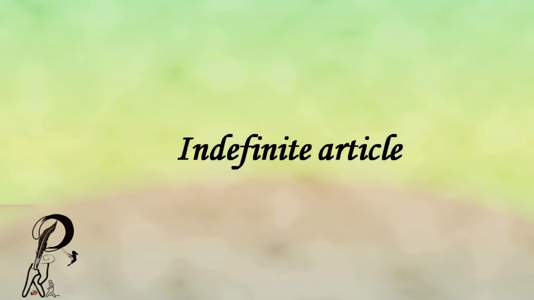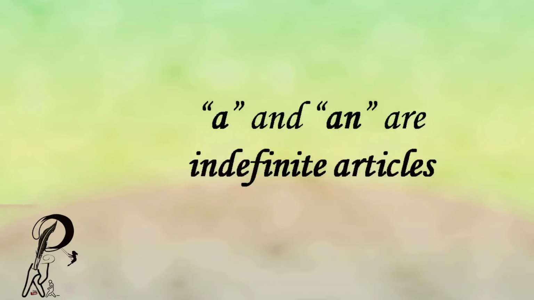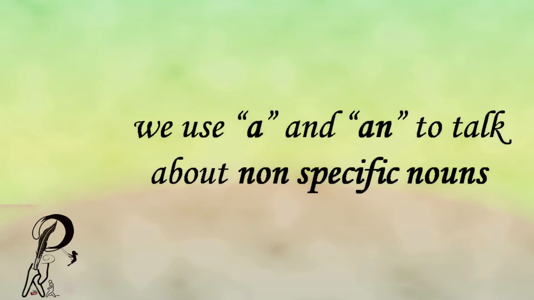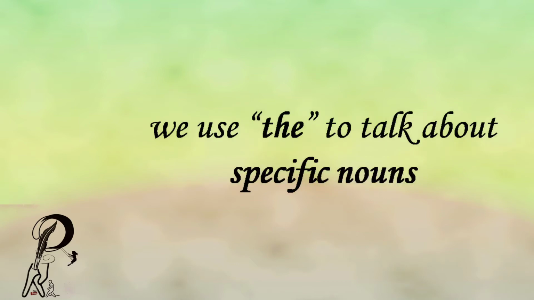Today we are going to learn a grammar lesson and the subject is indefinite article. So let's start. A, an and the are articles, and specifically a and an are indefinite articles. Indefinite means not specific. Therefore, usually we use a and an to talk about non-specific nouns. And the is the definite article. Therefore, usually we use the to talk about specific nouns.